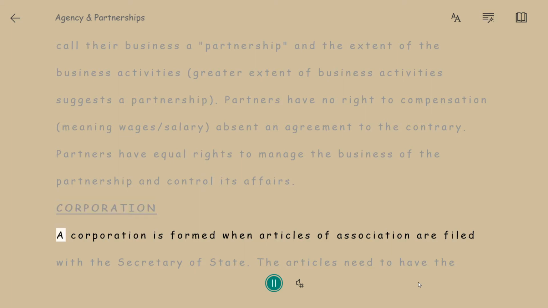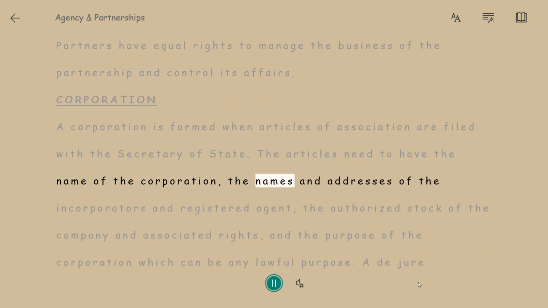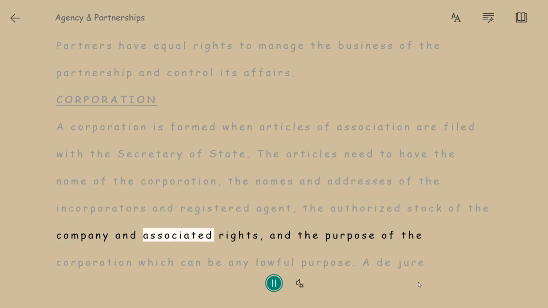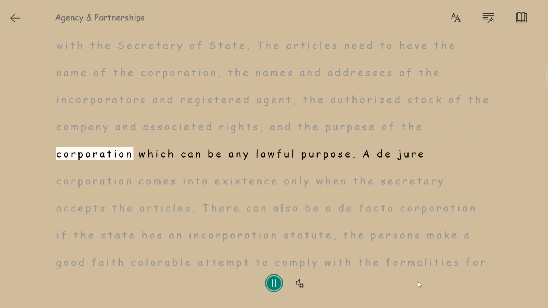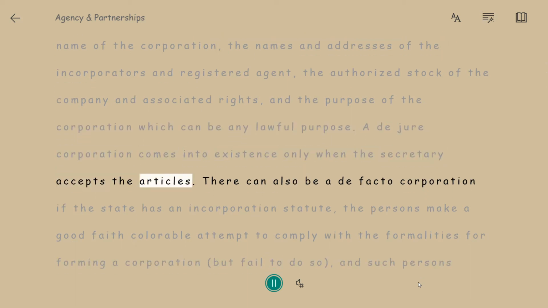Corporation. A corporation is formed when articles of association are filed with the Secretary of State. The articles need to have the name of the corporation, the names and addresses of the incorporators and registered agent, the authorized stock of the company and associated rights, and the purpose of the corporation, which can be any lawful purpose. A de jure corporation comes into existence only when the Secretary accepts the articles.